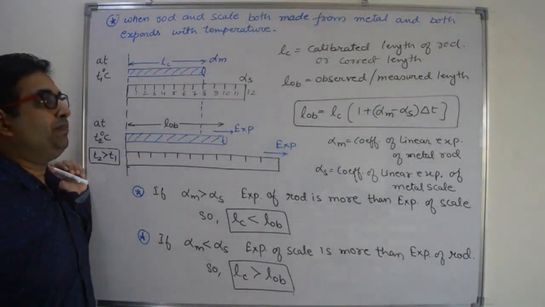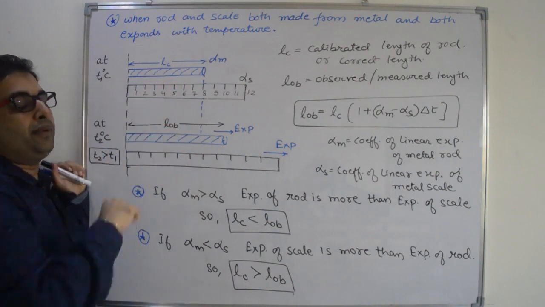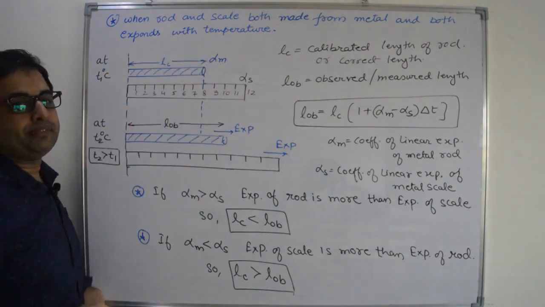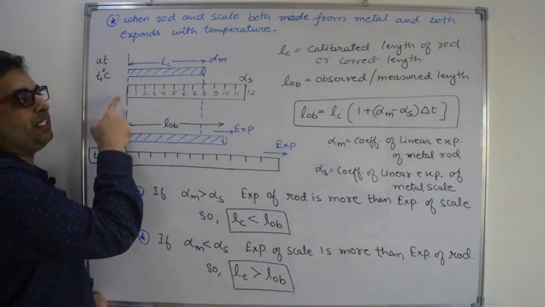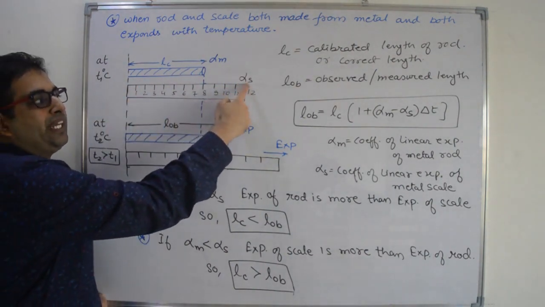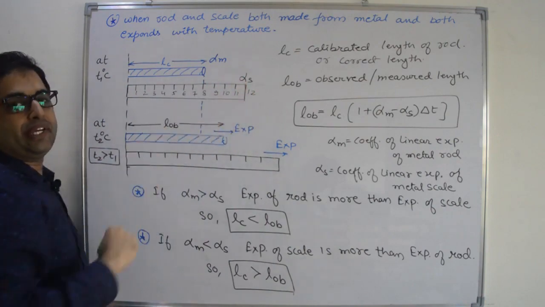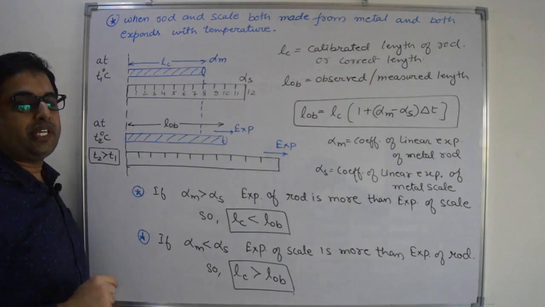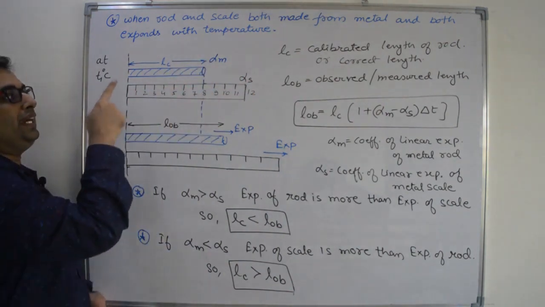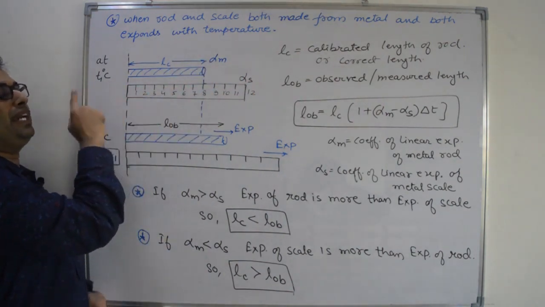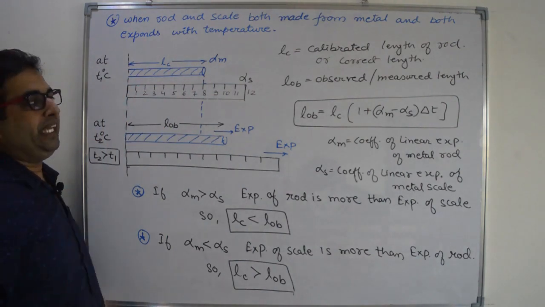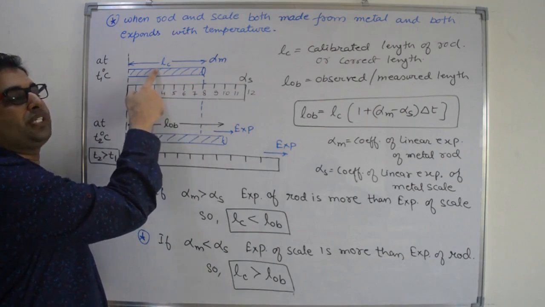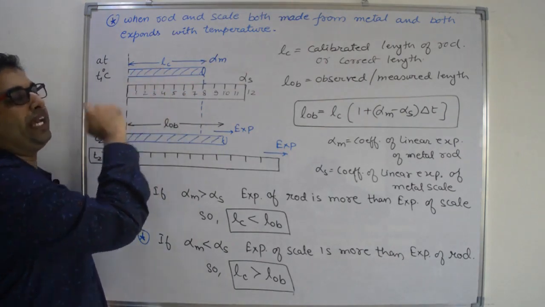Next point is when both rod and scale are made from different metals and both expand with temperature. So here we have a metal scale whose linear expansion coefficient is alpha s and a metal rod whose linear expansion coefficient is alpha m. And this scale is calibrated at T1 degree Celsius, meaning this scale will measure the correct length of this rod, that is equal to LC.